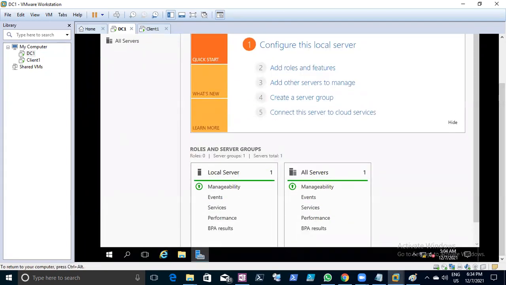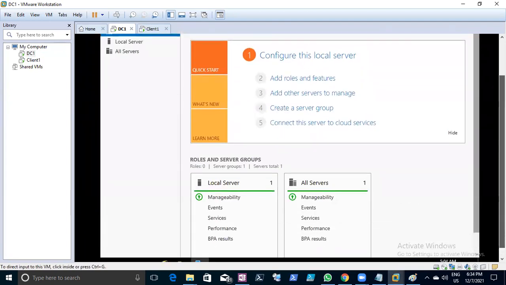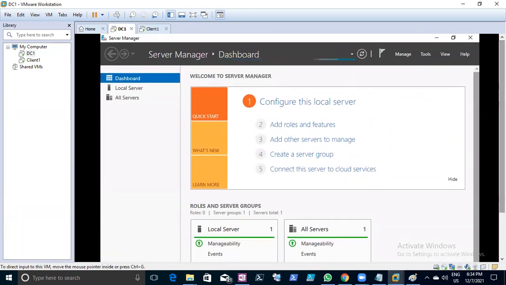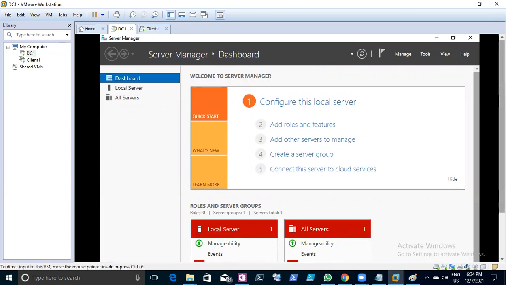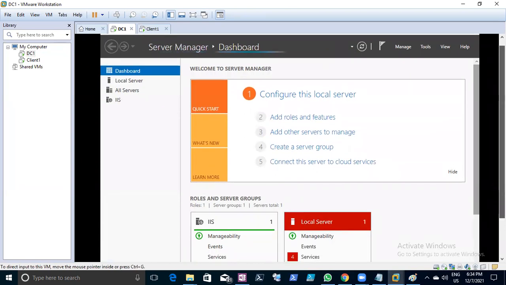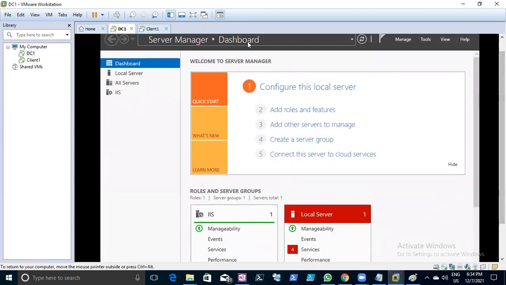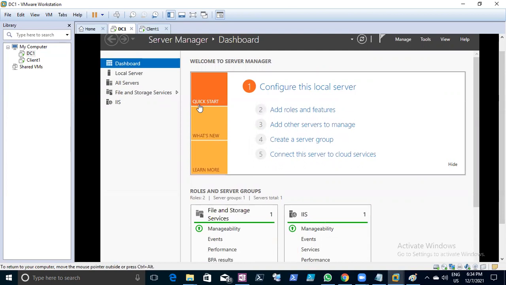Okay, first you must understand that for desktop support or L1 support, we also need to have some little knowledge of servers. Basically, a lot of things have been improved on the server side to make our life easy and to get things configured properly. You should remember that the dashboard concept was introduced from 2012 onwards. Before 2012, there was no dashboard concept, and then they implemented the dashboard part.